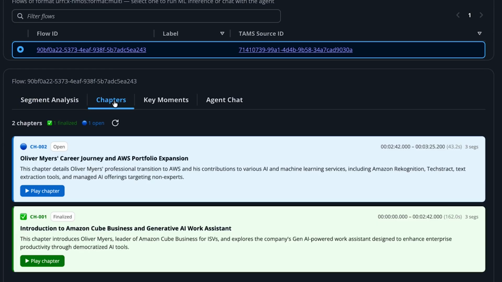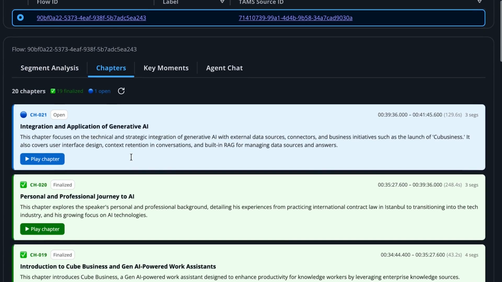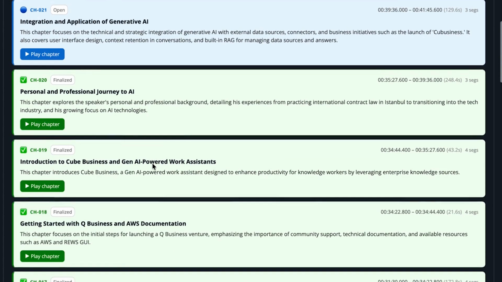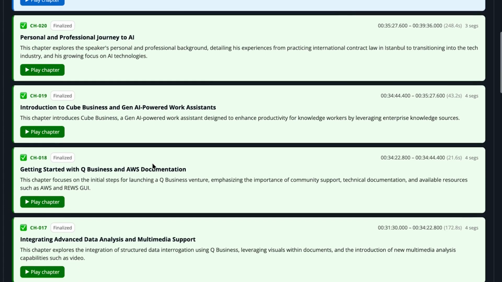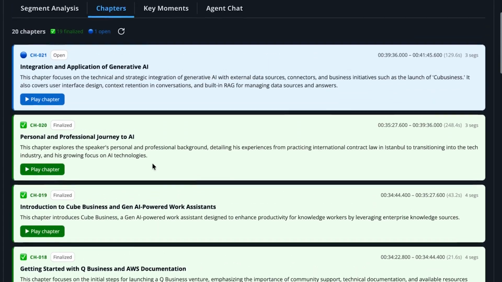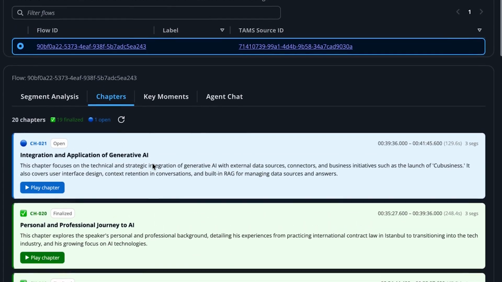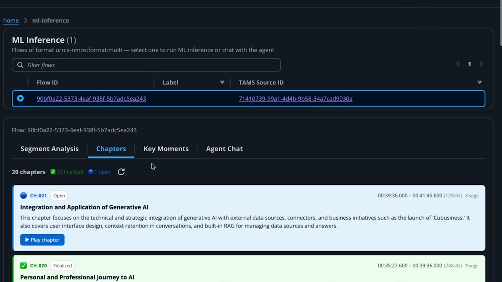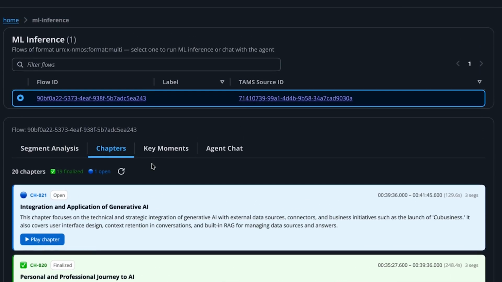As you move to the next tab, you will find the chapter section. This is where the system continuously monitors its growing understanding of the live stream and automatically generates chapters based on topic transitions as they happen. Whether the conversation shifts from one subject to another in a news broadcast, or a football match moves from pre-game analysis to kick-off, or a live show transitions between segments, the system detects these natural boundaries and organizes the stream into meaningful chapters in near real time, giving you a structured, evolving table of contents for a stream that has no predefined structure.